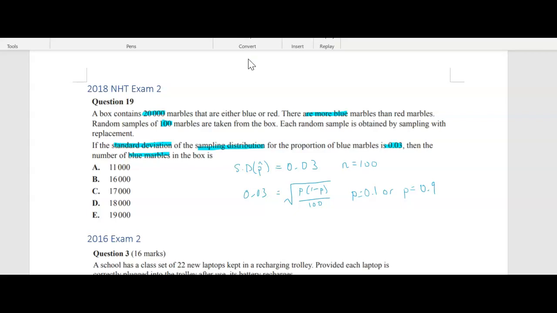Now, it does say that we're looking for blue marbles and there's more blue marbles than red. So 0.1 means there's a 10% chance and 0.9 means there's a 90% chance. So we're going to have to take p equals 0.9. If we want to know the number of blue marbles in the box, we do 0.9 times 20,000. You can do that on your calculator, but it is 18,000.